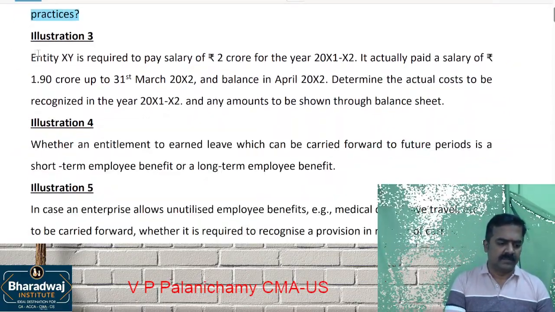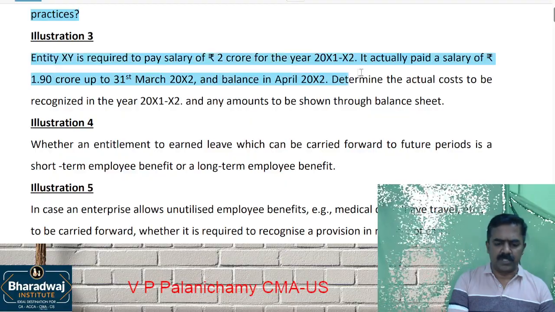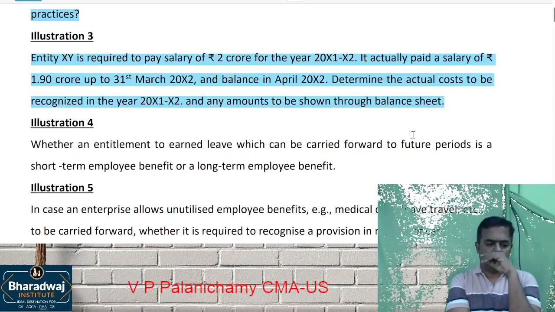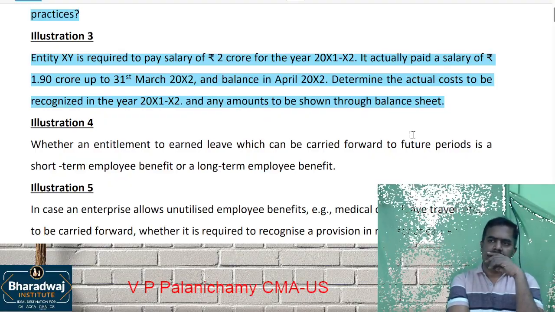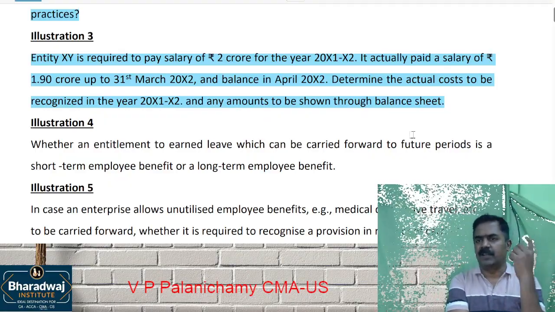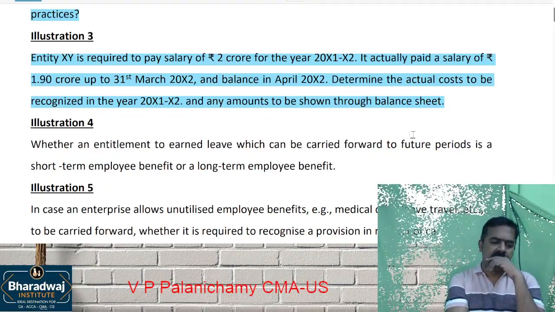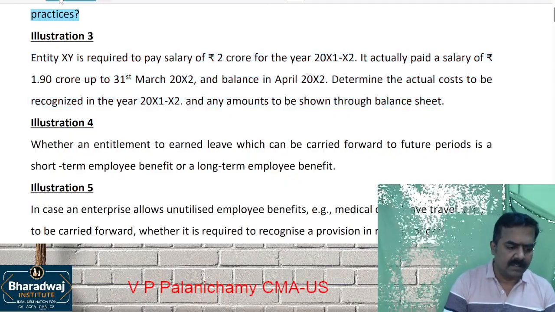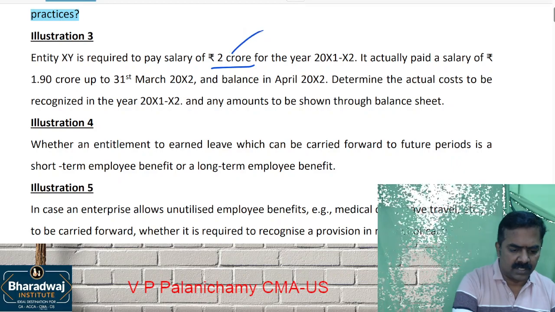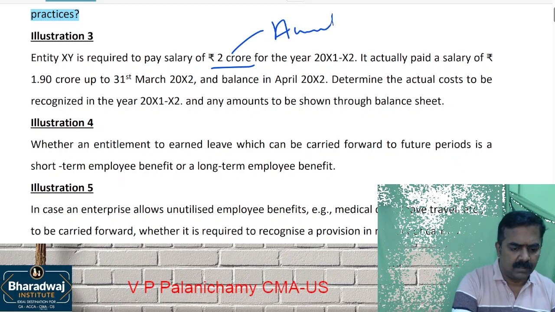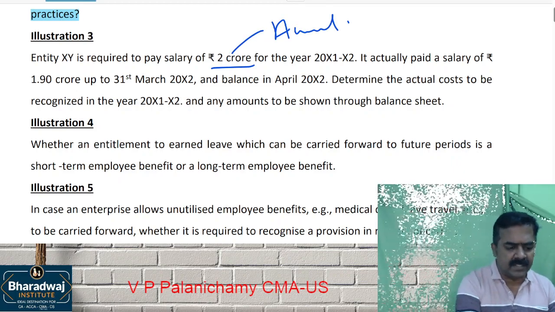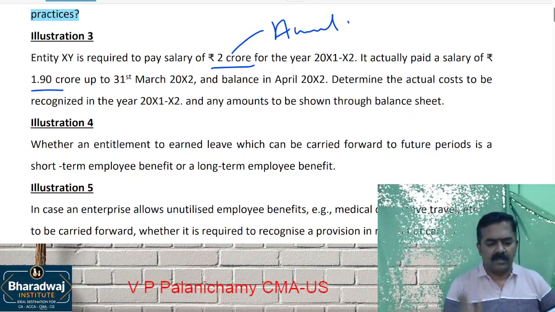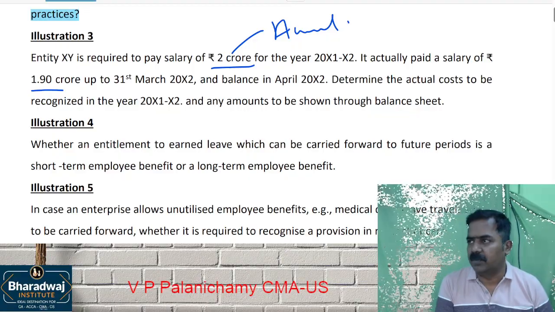Illustration number 3. Read this question fully. We can solve it in the notebook, or in the material itself, we can write the answer. How much is required to pay? 2 crore. This is called as accrual. But paid a salary of only 1.9 crore. Okay. Balance 0.1 crore is outstanding.